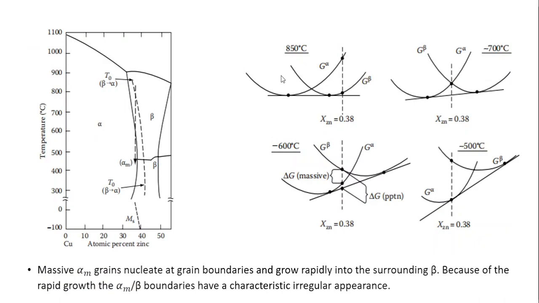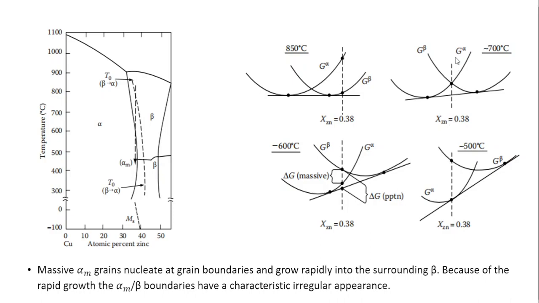So here again we are considering the free energy versus composition curves. At 850 degrees centigrade, this is the composition line, and this is the free energy of beta phase, and this is the free energy of alpha phase, schematically. So beta phase is more stable at this particular composition.